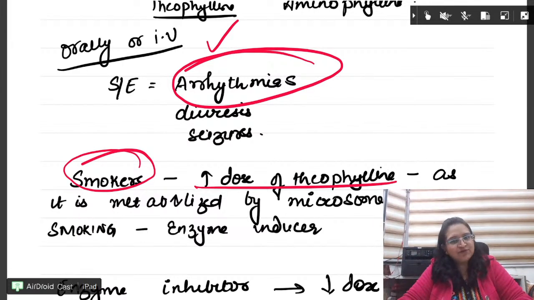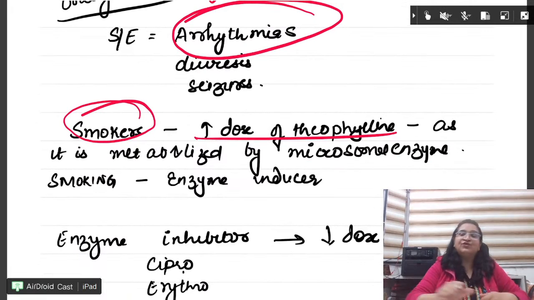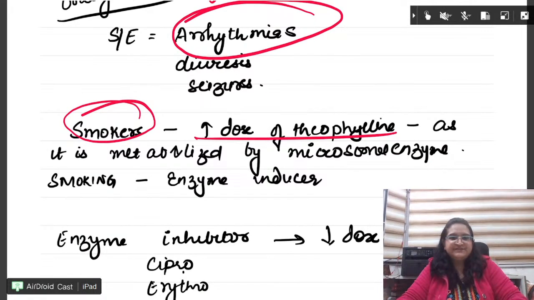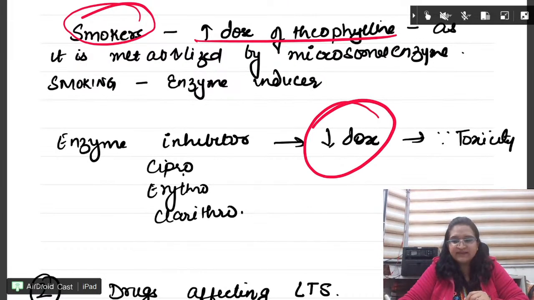Why? Because of the microsomal enzymes. Right? Smoking is an enzyme inducer. So it will cause theophylline to break easily. सोचो ना, break करेगा. ठीक है? It won't act. So we have to increase dose of theophylline in smokers. Enzyme inhibitors like erythromycin, clarithromycin, we have to decrease dose so that toxicity does not occur.